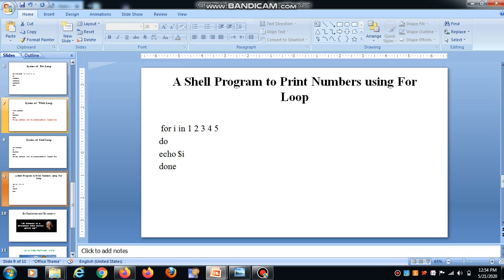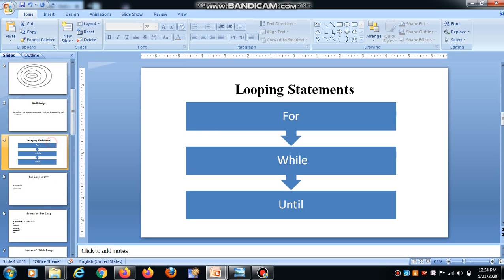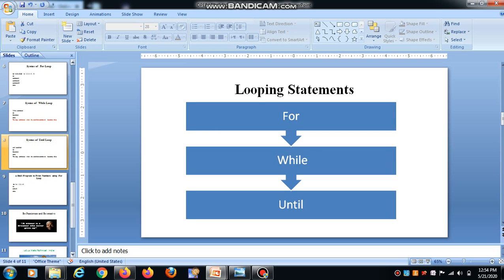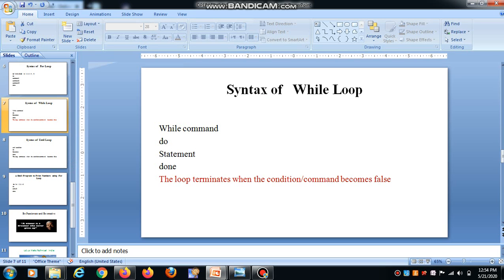Similarly, we have another loop, the while loop. So you can see the syntax of the while loop. While command, sometimes we call it condition, do statement, done. This loop terminates when the command or condition becomes false.